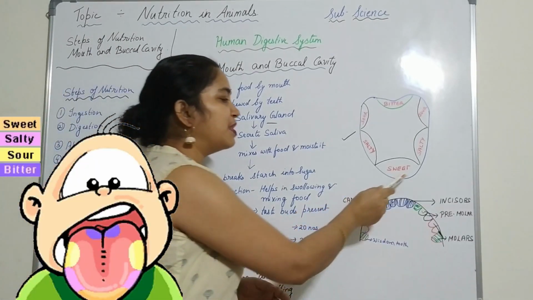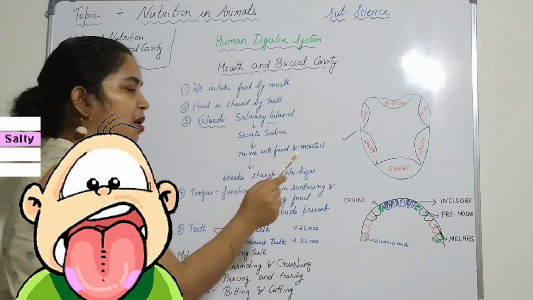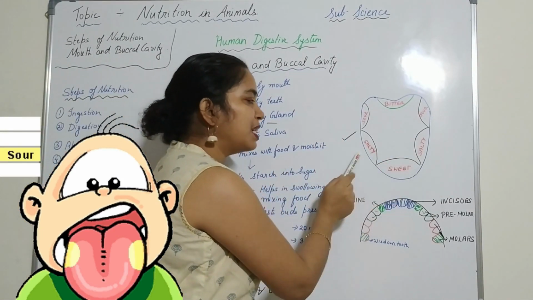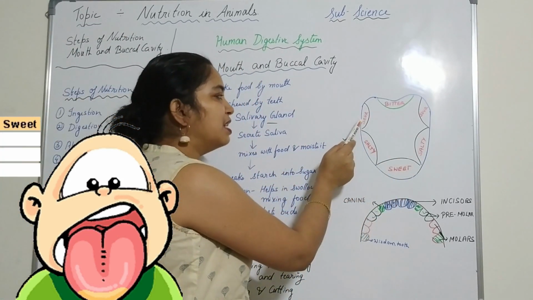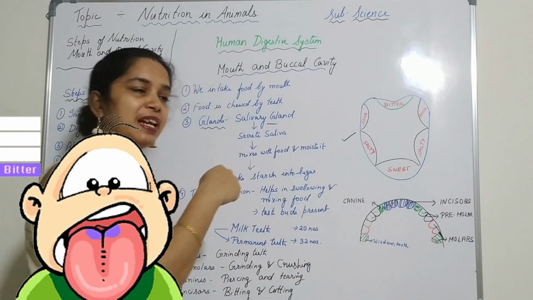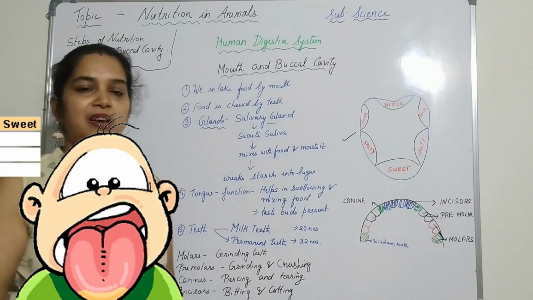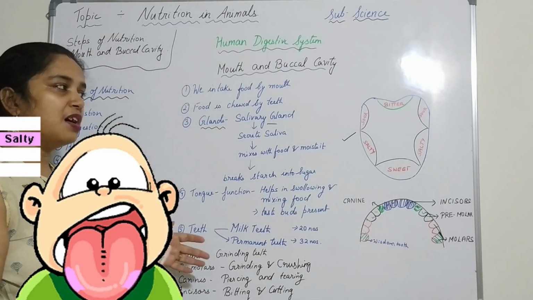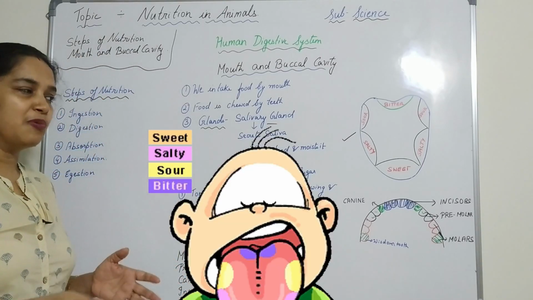tongue is the sweet taste bud. On both sides of the sweet taste bud there is the salty taste bud, and on the back side, on both sides, we have the sour taste bud, and at the end, inside of the tongue, it is the bitter taste. When you taste something bitter, with the help of this taste bud you will be able to recognize what it is.